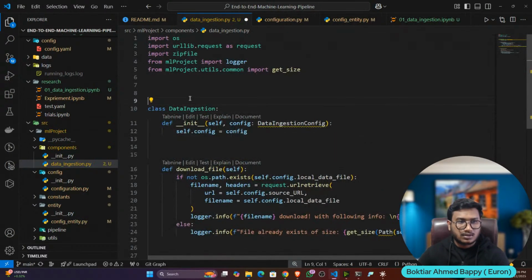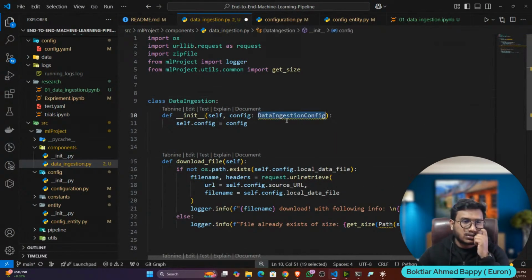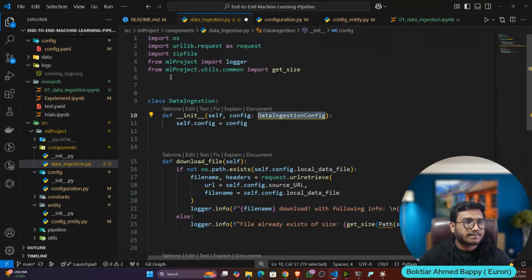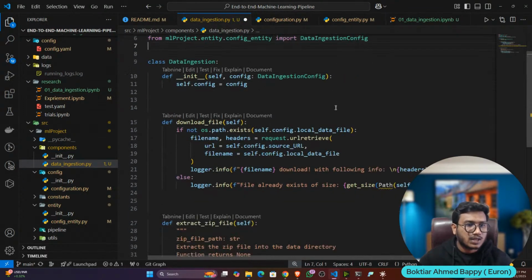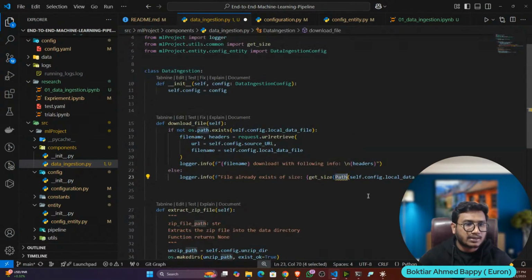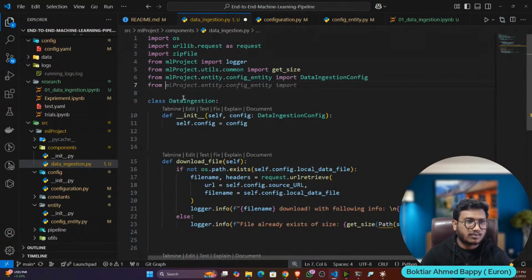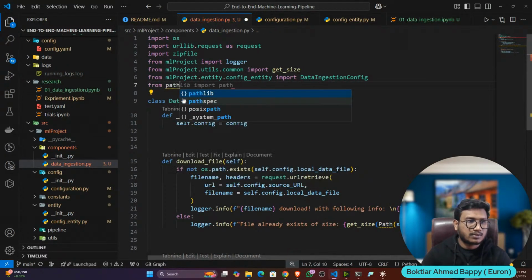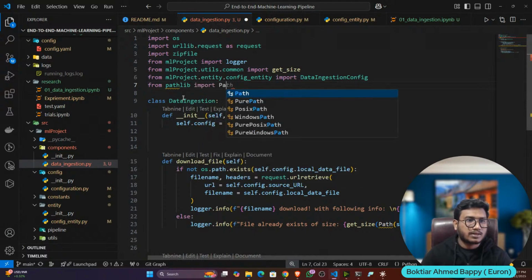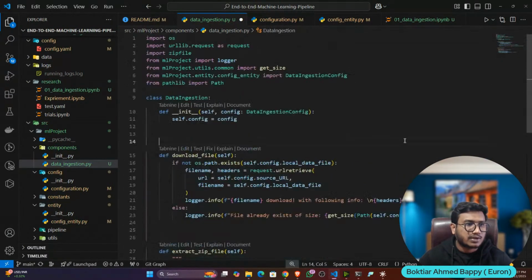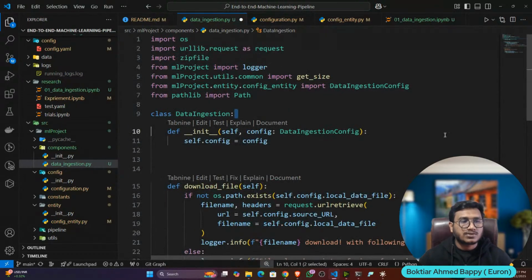Now again you have to import this data ingestion config. So what I can do, I can import from here. I also need the path class. So let's import from pathlib, import Path. Then anything else I need, I think everything is fine. That means my component is also ready.